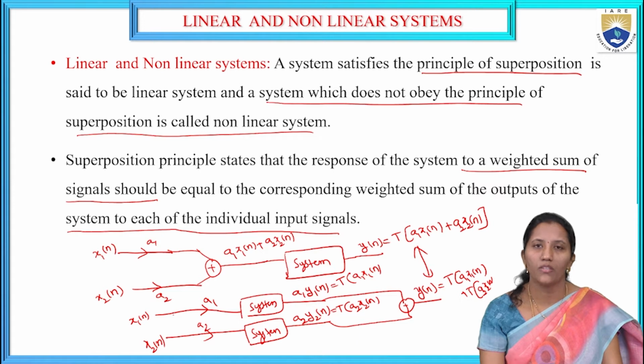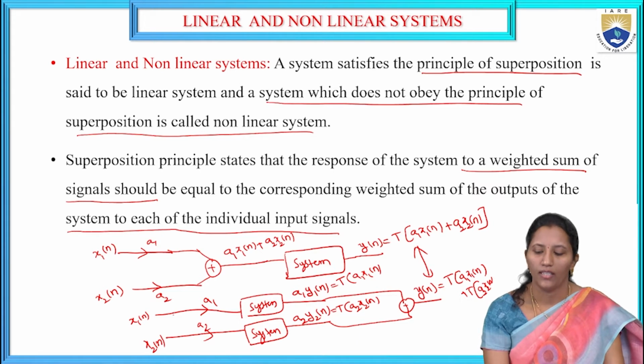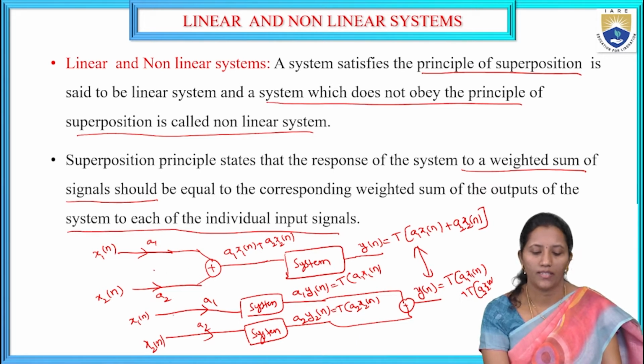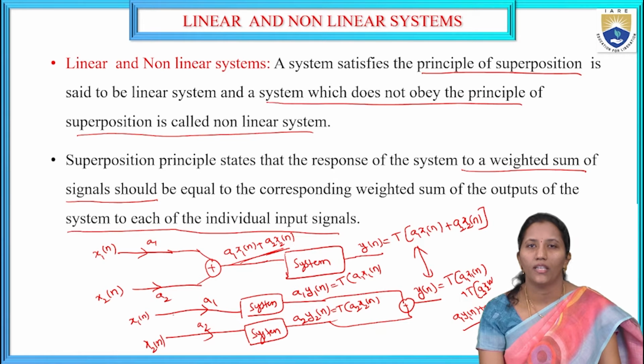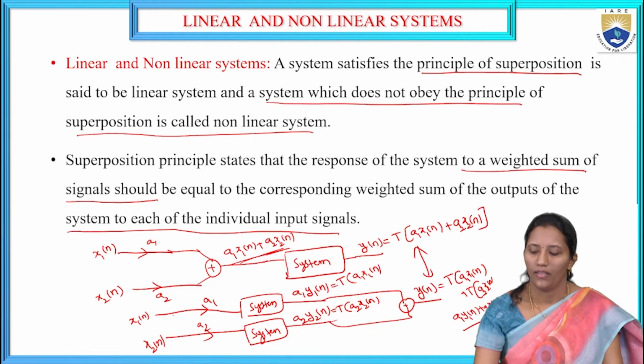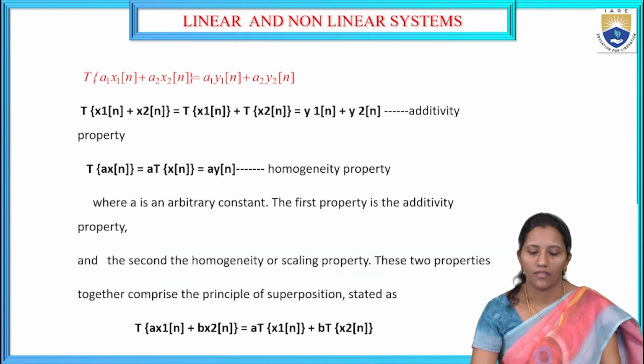It should satisfy the superposition theorem: the response to the weighted sum of signals should be equal to the weighted sum of the outputs, a1 y1 of n plus a2 y2 of n. So these two should be equal, then this is a linear system.